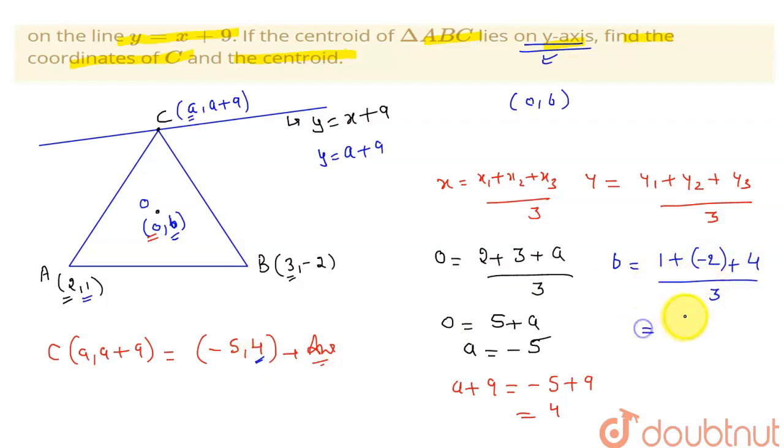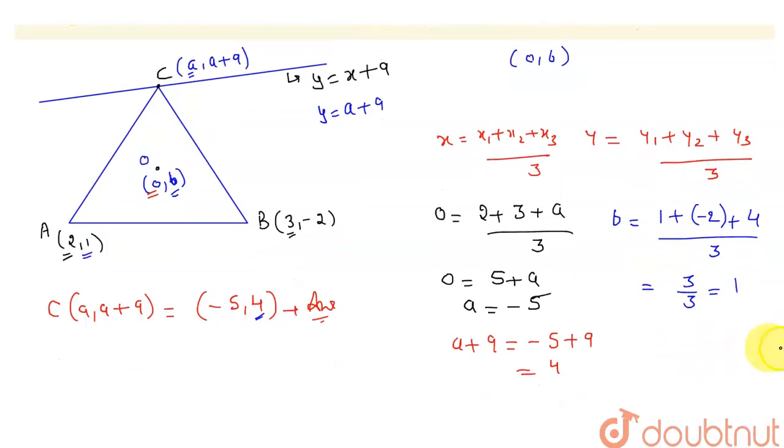That is 1 plus 4 is 5, 5 minus 2 is 3, so 3 divided by 3 is equal to 1. So the coordinates of the centroid are (0, 1), and that is the centroid of my triangle.